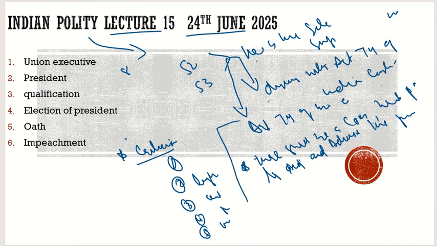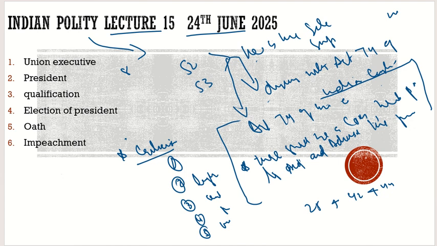So this is what Article 74 initially says, before the 25th constitutional amendment earlier, and then the 42nd and 44th constitutional amendments. Before that, what does Article 74 say? It says that there shall be a council of ministers, and this council of ministers should be headed by the PM. What would be the purpose of this? To aid and advise the president.